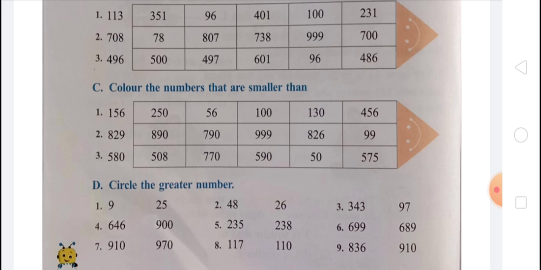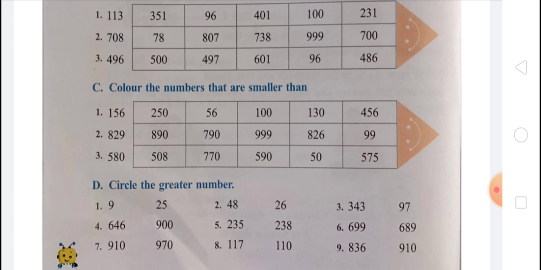You can see here that 790, 826 and 99 are smaller than 829. So you have to color 790, 826 and 99. And after that 580, which numbers are smaller than 580?